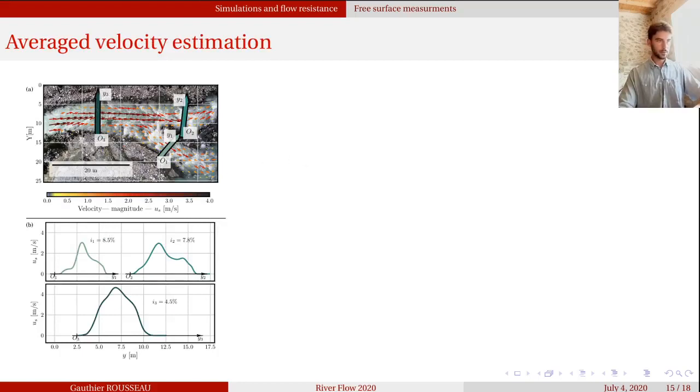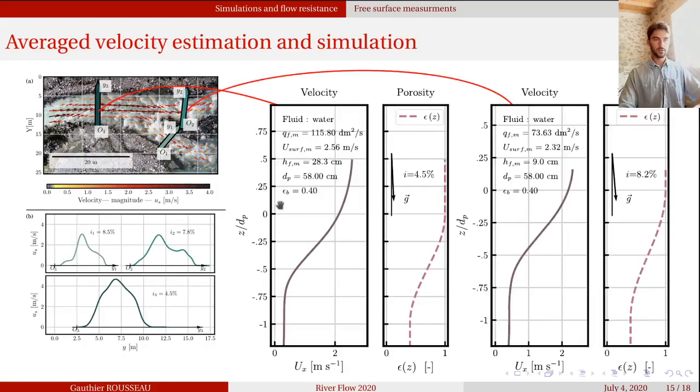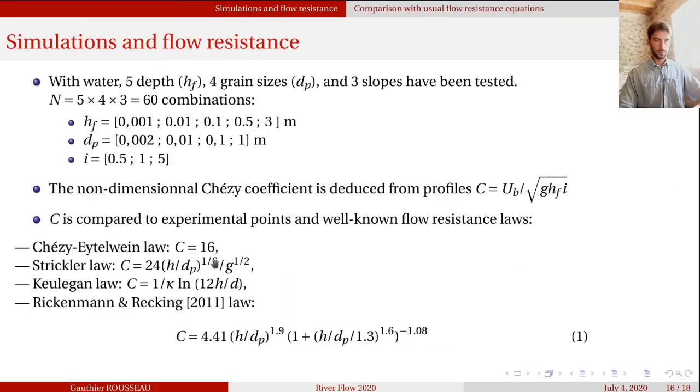Then we were able to generate profiles from the model, to compare the surface velocity from the model to the surface velocities collected by the large-scale PIV. In the end, we obtained good agreement, and encouraged by these results, we were thinking to compare different combinations of grain sizes, depths and slopes in order to generate different non-dimensional Chezy coefficients and different submergences.